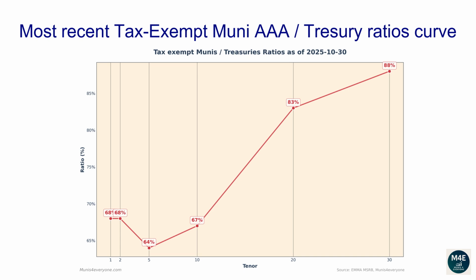The current one-year ratio is 68%. The 2 years ratio is 68%. The 5 years ratio is 64%. The 10 years ratio is 67%. The 20 years ratio is 83%. The 30 years ratio is 88%.